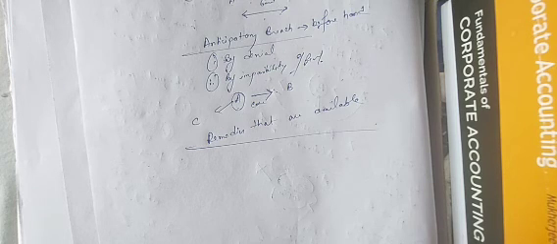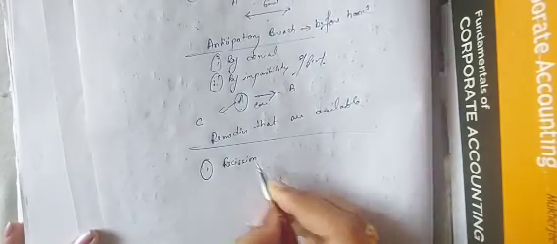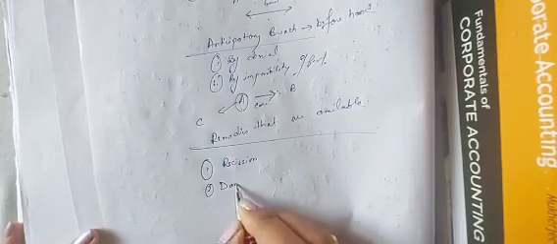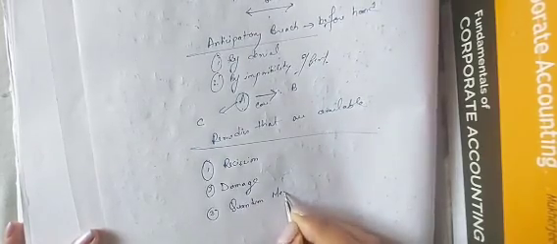The remedies that are available for the breach of contract are as follows. Number one is rescission. Number two is damages. Number three is quantum meruit. Number four is specific performance. I guess it will cross 10 minutes, but anyways, let's just see. And number five is what? Injunction. No, it will cross 10 minutes. It will take a lot of time.